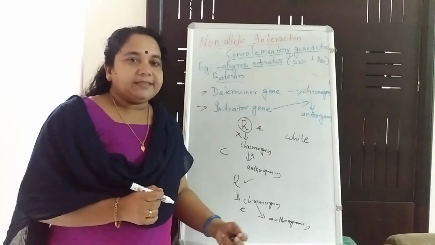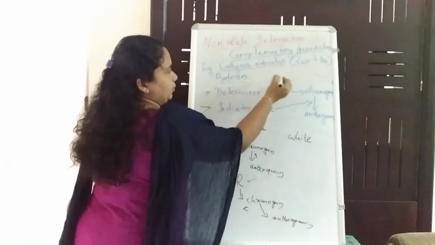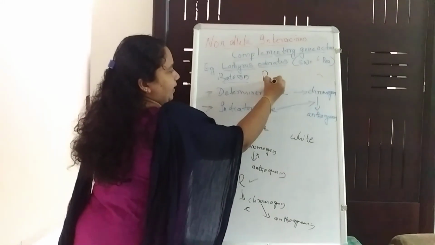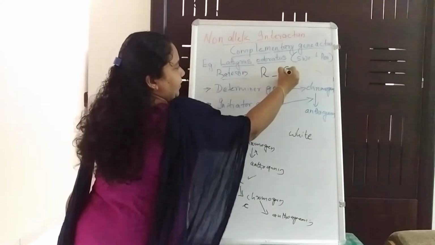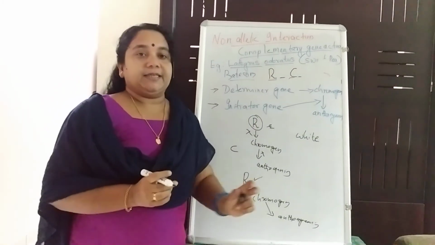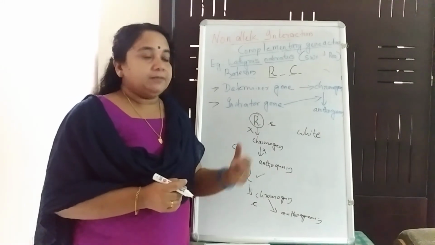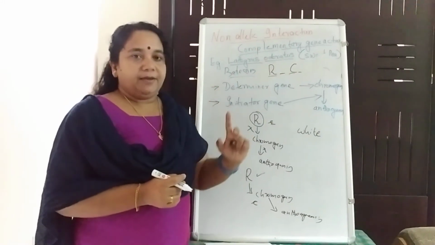Bateson says that these two genes, capital R and capital C, complement each other to produce a particular phenotype. Otherwise, both of them give the same phenotype.